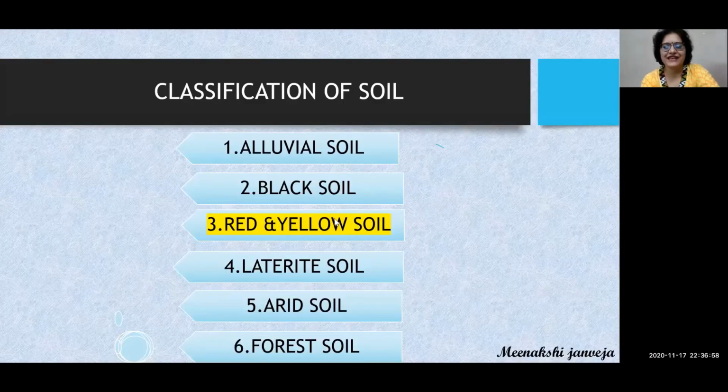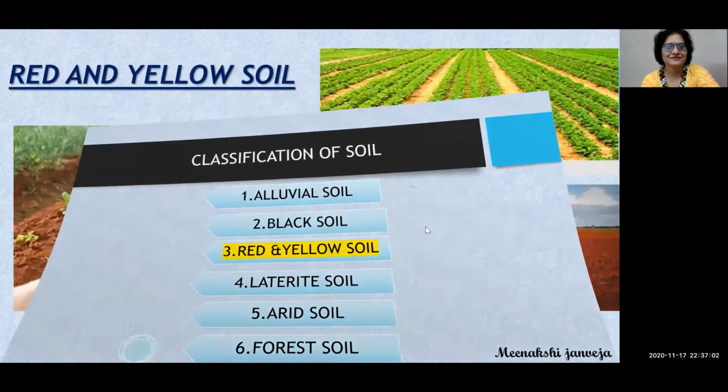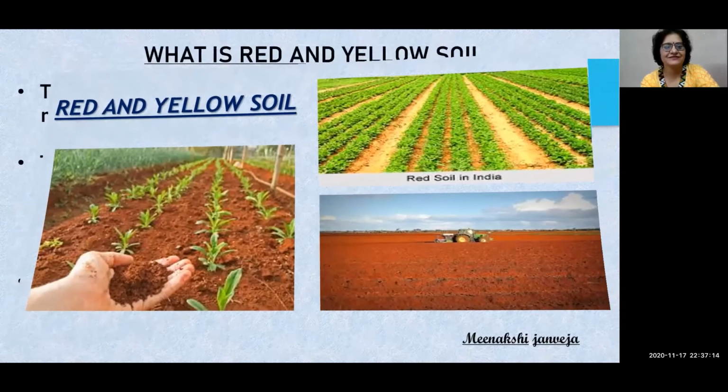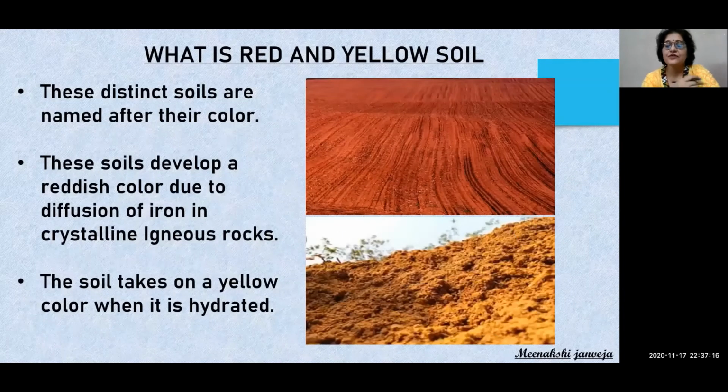So, this is red and yellow soil. It is red in color and sometimes it turns yellow. Now, the question is, what is red and yellow soil? These distinct soils are named after their color. It is so obvious.